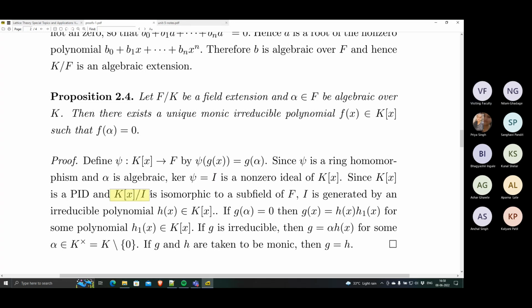Remember, take a ring homomorphism, then the domain ring mod a prime ideal is an integral domain, and the domain ring mod a maximal ideal is a field. This is a characterization. This is a statement from ring theory. Have you done this? Are you familiar with this?